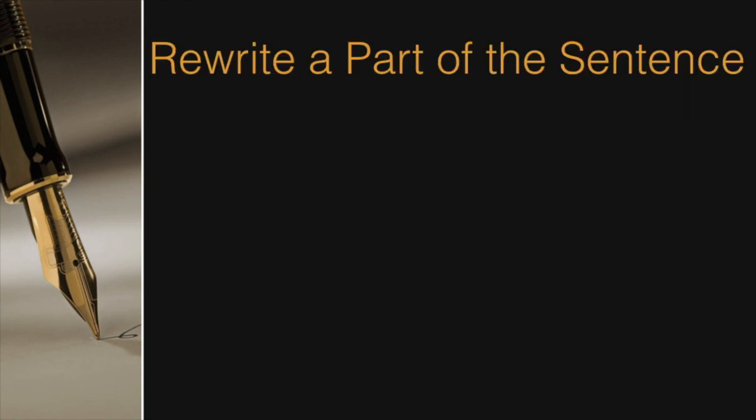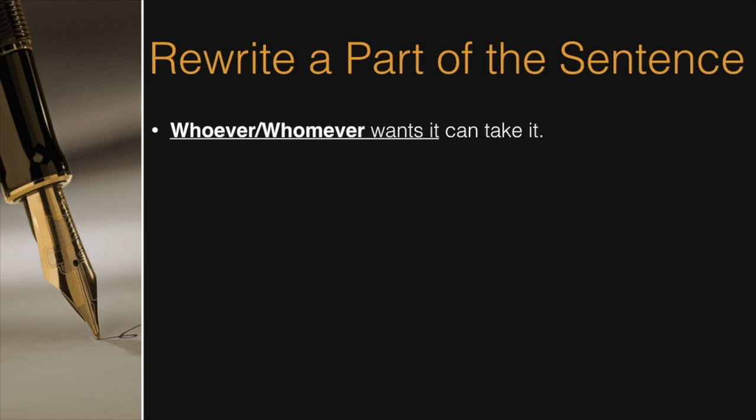So if we cannot rewrite the whole sentence by substituting as we have done before, simply identify that part of the sentence that specifically concerns who or whom, or whoever or whomever. Then substitute as before. So in this sentence, that part is underlined, and it is whoever or whomever wants it.